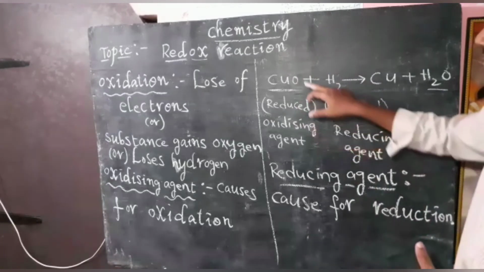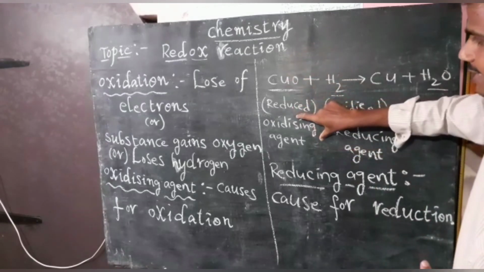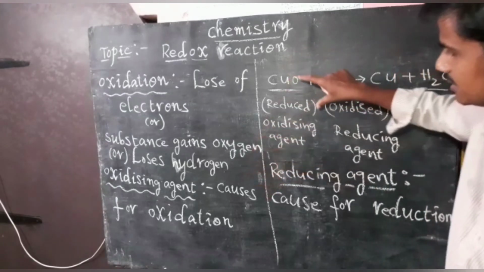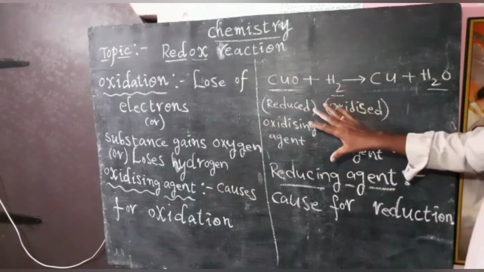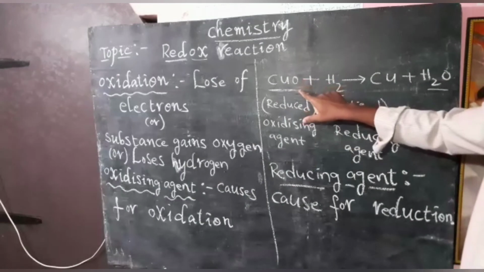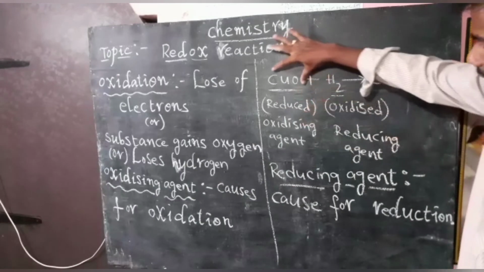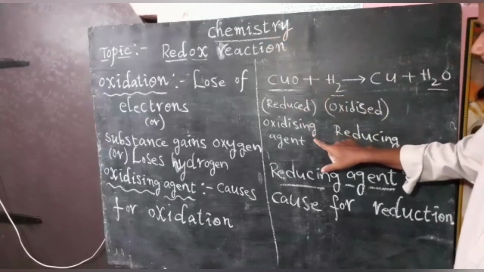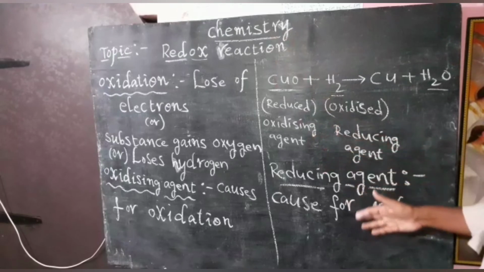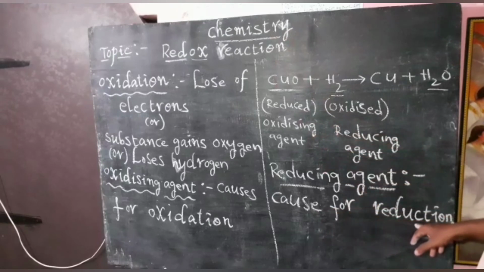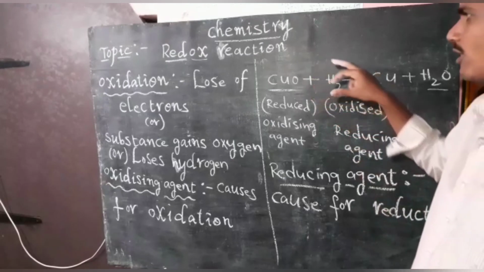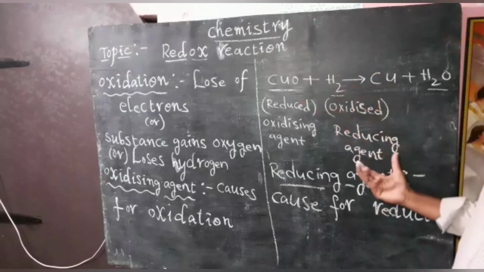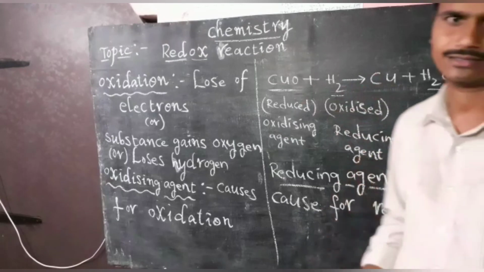So here copper oxide acts as an oxidizing agent. Oxidizing agent is nothing but the cause of oxidation. Here oxidation is caused by copper oxide only. That's why under the copper oxide I wrote oxidizing agent. In the same way, reducing agent means the cause of reduction. So here hydrogen gas gains one oxygen from copper oxide. It acts as a reducing agent.